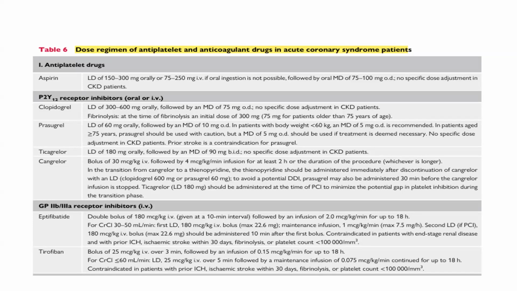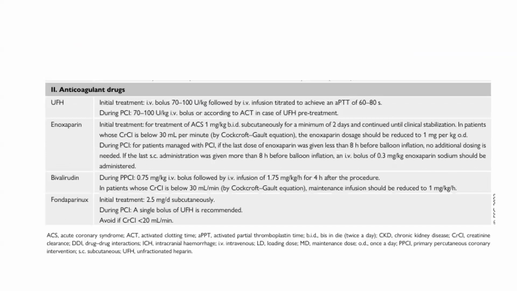Contraindicated in patients with end-stage renal disease, prior ICH, ischemic stroke within 30 days, fibrinolysis, and platelet count less than 1 lakh. Tirofiban, bolus dose of 25 mics per kg over 3 minutes, followed by the infusion of 0.15 mics per kg per minute for up to 18 hours.